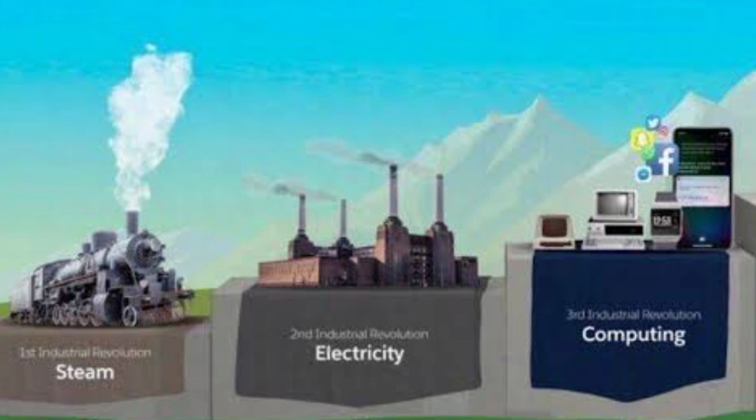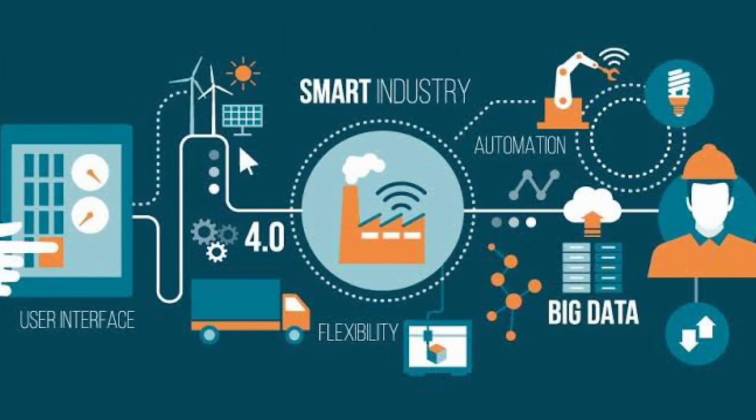As trade increased, the demand for finished goods increased, but production could not match the demand of the people.